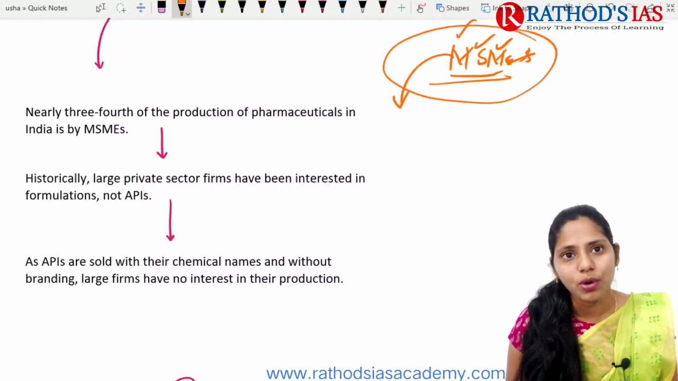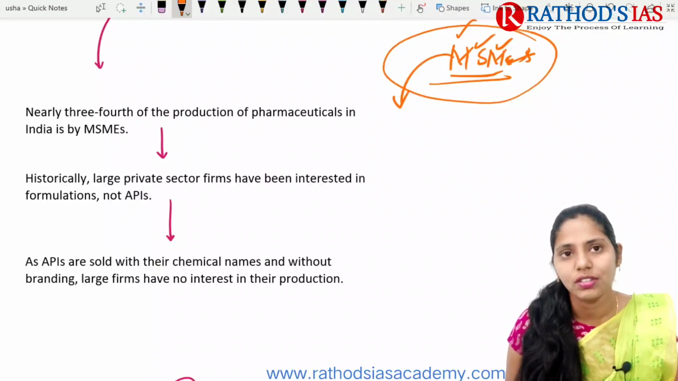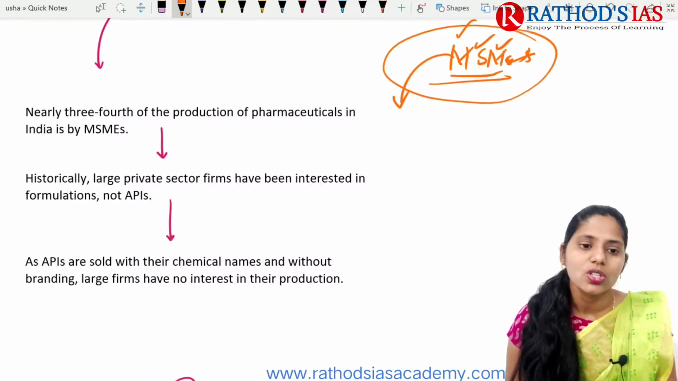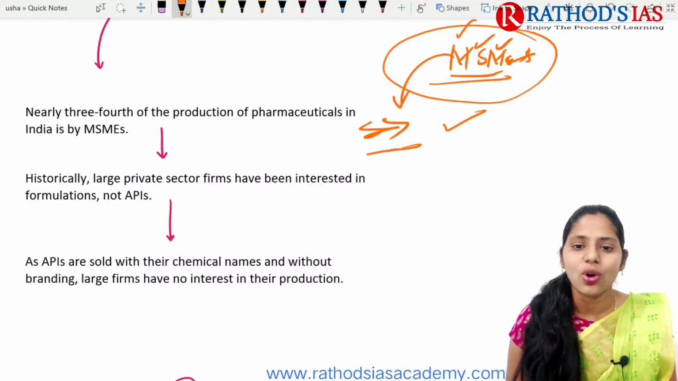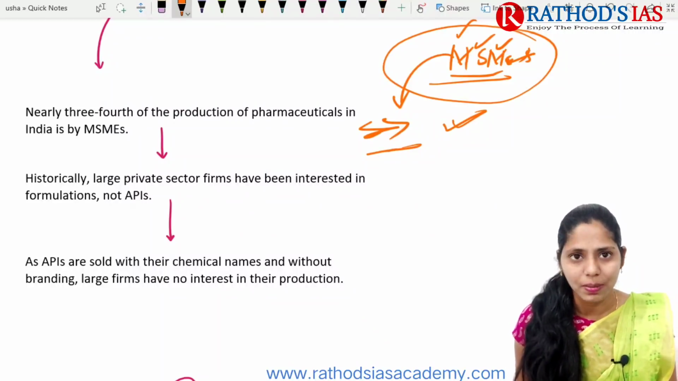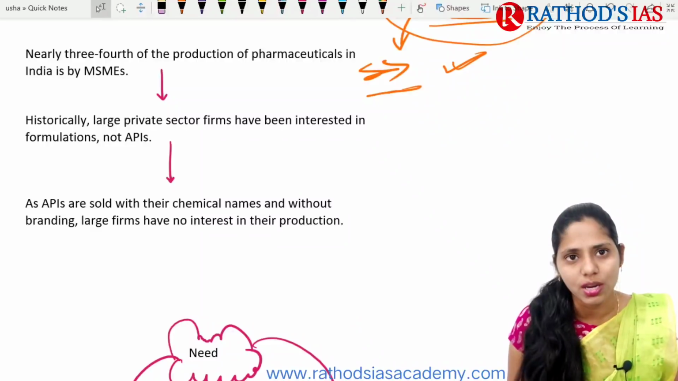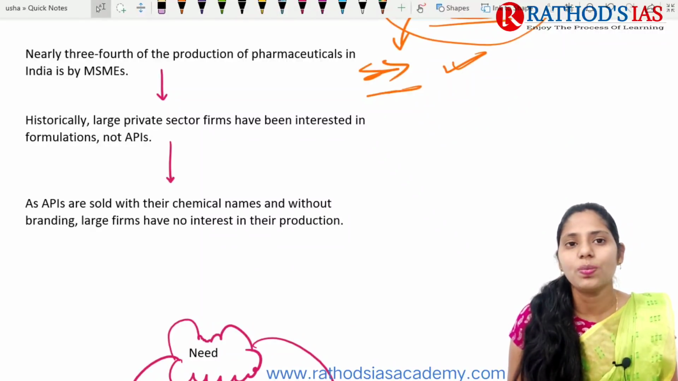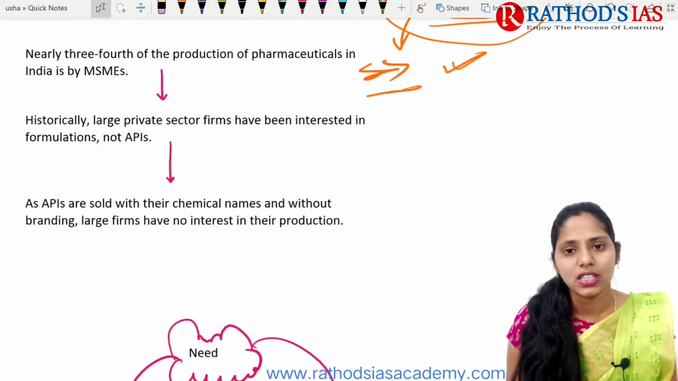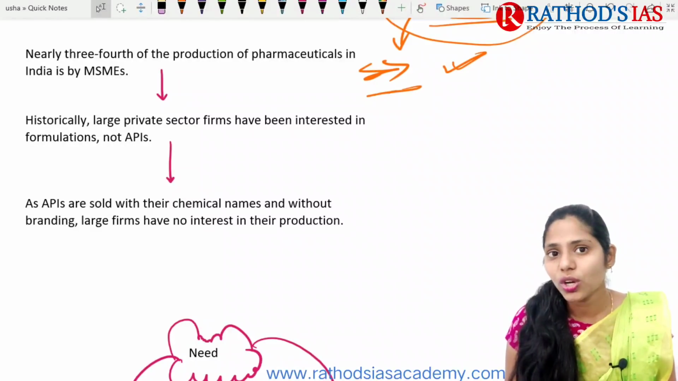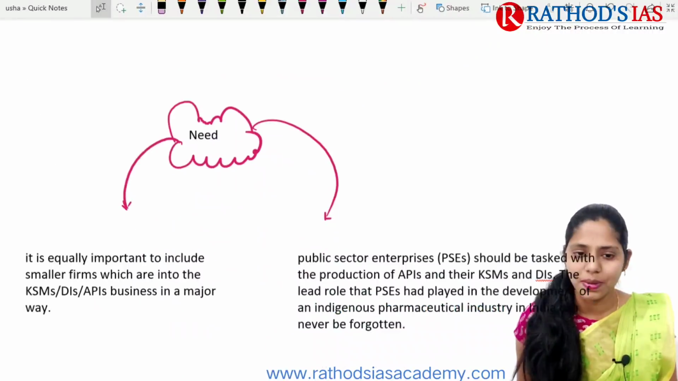And even a large amount of the private sector is seen in this pharmaceutical industry. These large private sector firms are not interested in the production of APIs, because APIs cannot be produced and sold in a branded form. Whenever they sell in branded forms, the company gets a large amount of profit. But if there is no branding, these companies are not going to get much profit. Because of this, these firms are not interested in the production of these APIs.